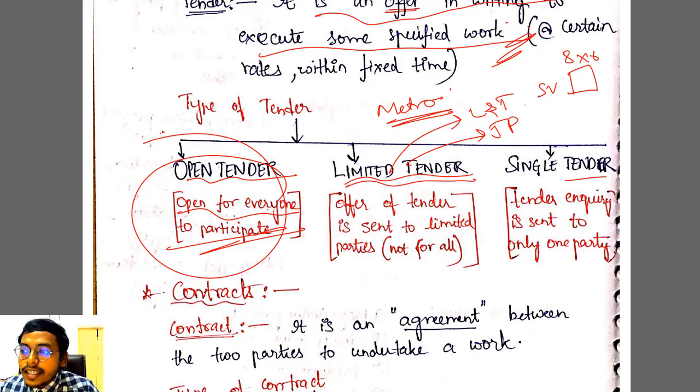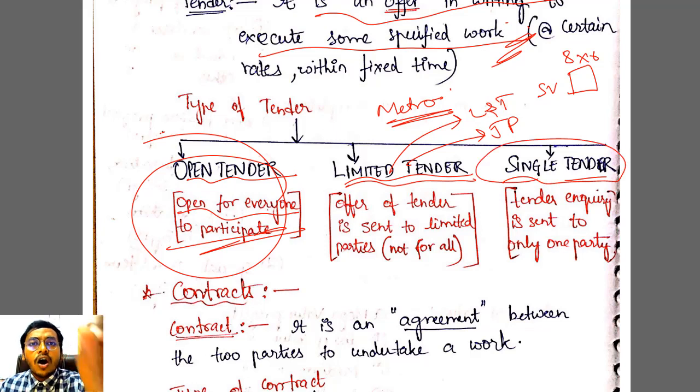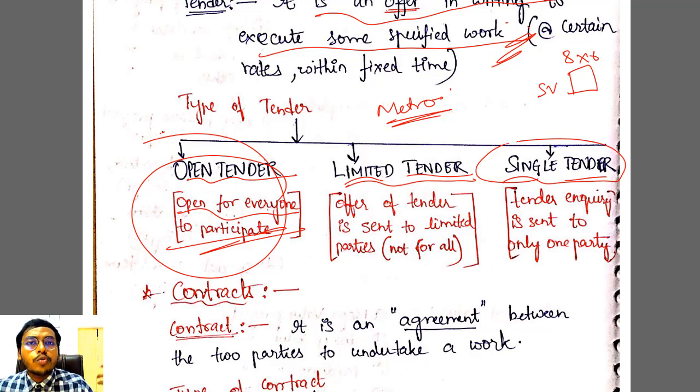And next is a single tender. Single tender you will see in small projects, for example, when you need a certain amount of furniture, or if you want to buy a chair. You don't give an ad online, or call 4 or 5 people simultaneously and say, whoever gives me the cheapest, I will buy. No, you won't do it like that.